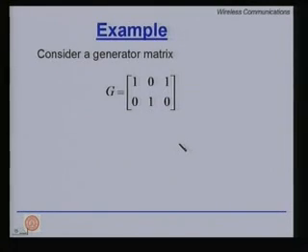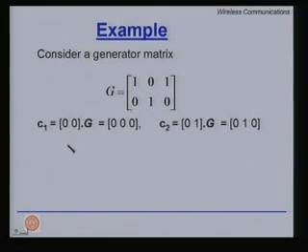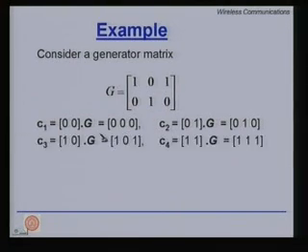Consider the following generator matrix: G, with the first row 101, second row 010. It is k by n, a 2 by 3 matrix. So, this should be able to take 2 bits at a time and convert it into 3 bits. If you take 00 and multiply it with the generator matrix, you will get C1 equal to 00 times G is equal to 000.